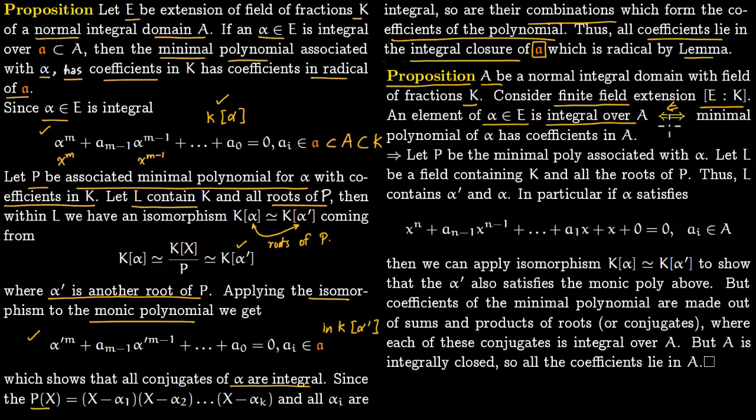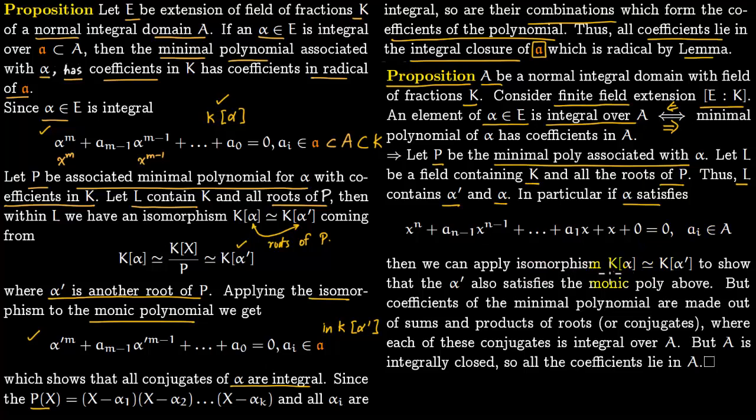So the only thing we have to prove is the other direction. Say alpha in E is integral, and say P is the minimal polynomial associated with alpha. Let L be the field containing k and all the roots of our polynomial P. So L contains, say, alpha prime and alpha, both of which are roots of our minimal polynomial. Since alpha is integral over A, it satisfies an equation like this. So you can plug in alpha here, and alpha will satisfy this equation. Here we have x to the n; this is just a different equation.